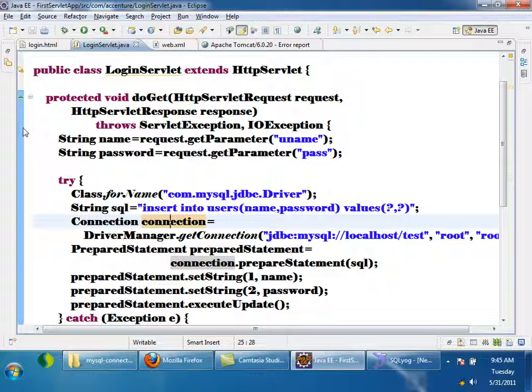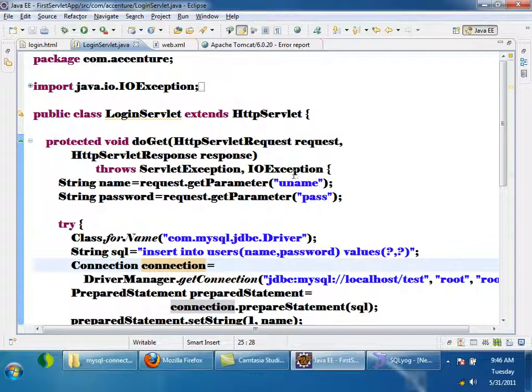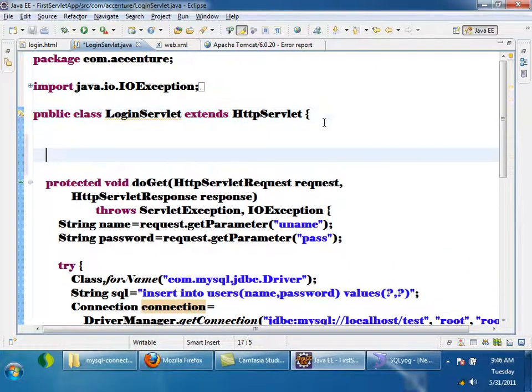The first time a request comes for the servlet, the object will be created and initialized. From the second request onwards, the same servlet will be reused, right? So even though there are 1000 requests, only one servlet object will be there, and the init method will be called only one time. So if I keep this connection creation inside the init method, will it not be good? Yes. Okay. So now can't I override the init method now?